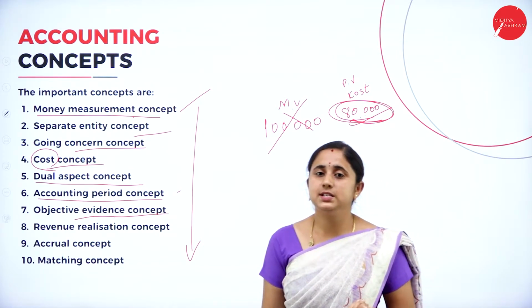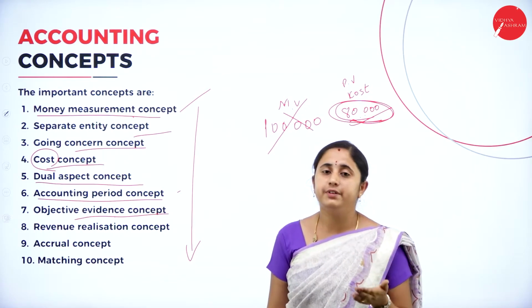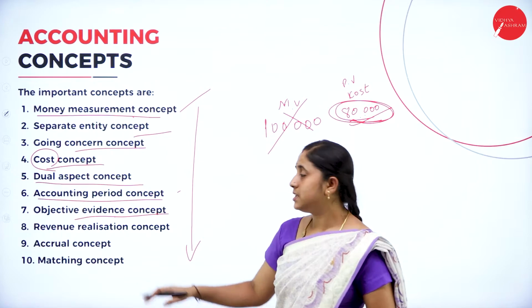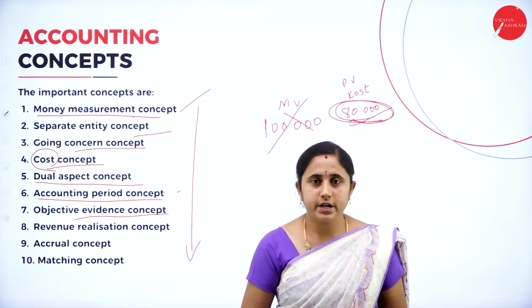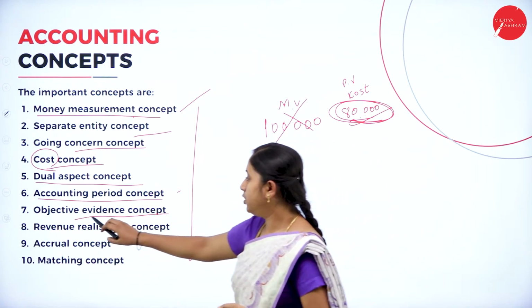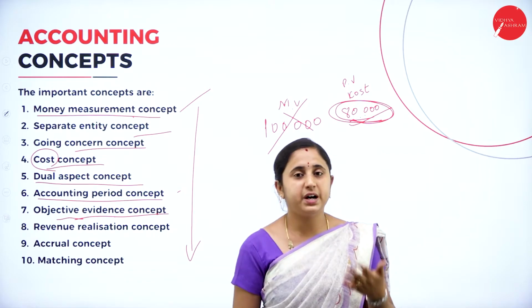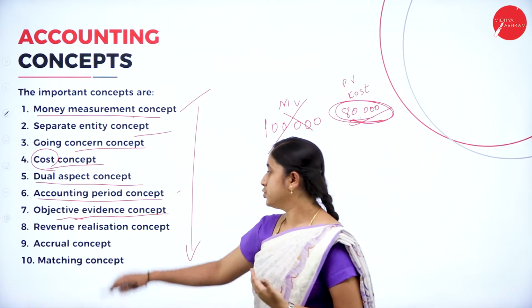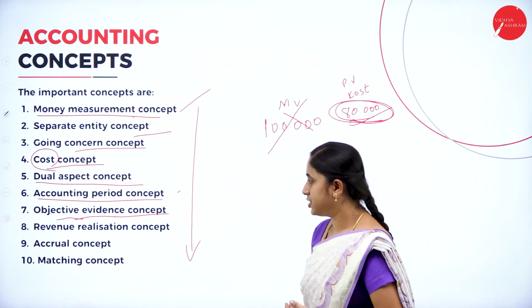That means bills, invoices, and vouchers should be subject to evidence, so that a chartered accountant or any auditor can verify them. You should have the evidence for your transaction. For the purchase, you should have some purchase bill, sales bill. So you should have the bill, invoice and voucher for the transaction.